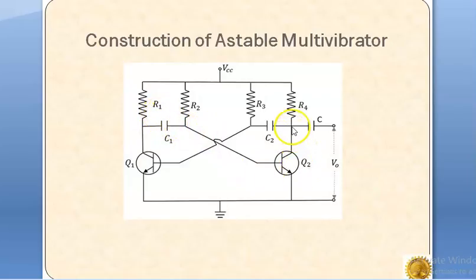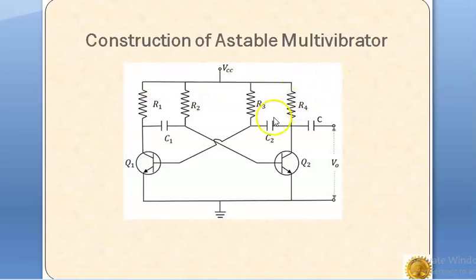Similarly, the collector of transistor Q2 is connected to the base of transistor Q1 through capacitor C2. The emitters of both transistors Q1 and Q2 are grounded. The collector loads R1 and R4 and the biasing resistors R2 and R3 all have the same values,